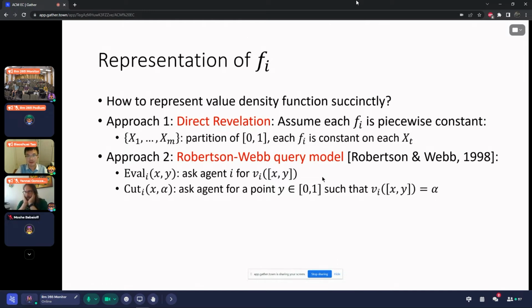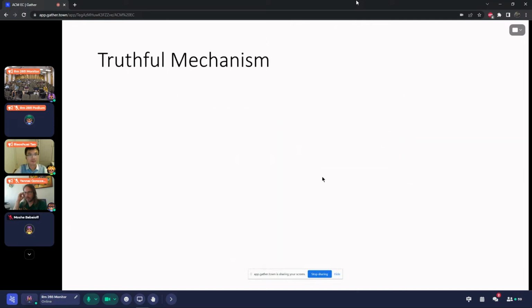Instead of asking the agent to directly tell the mechanism what the value density function is, the mechanism communicates with the agent with two types of queries. The eval query names an interval x and y and asks the agent to provide his value on this interval. And the cut query gives a left endpoint x and a value alpha and asks the agent for a right endpoint y such that the value of the interval x to y is exactly alpha. So in this work, I'm going to take the first approach.